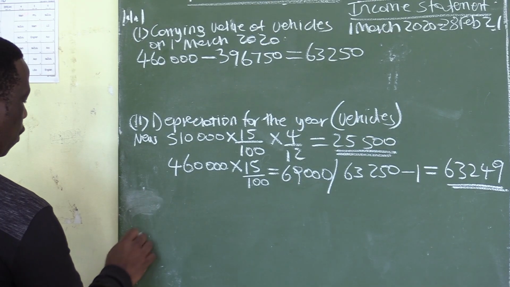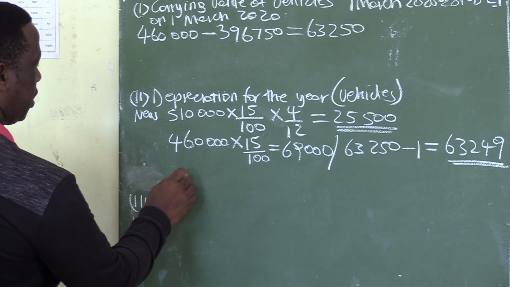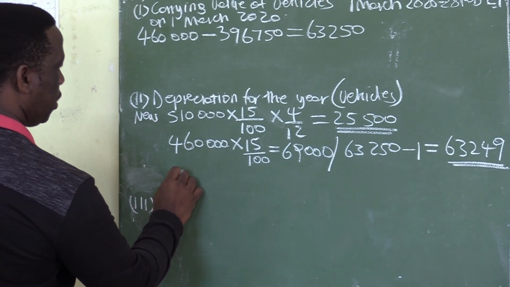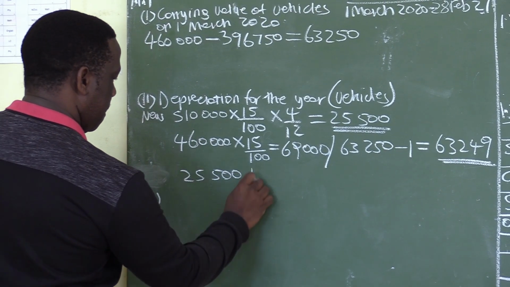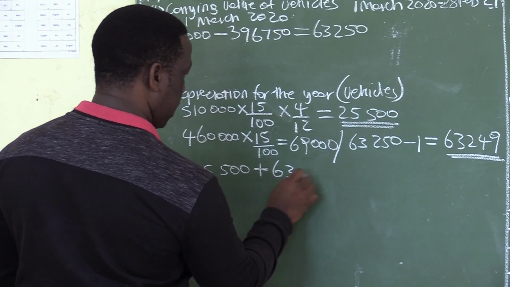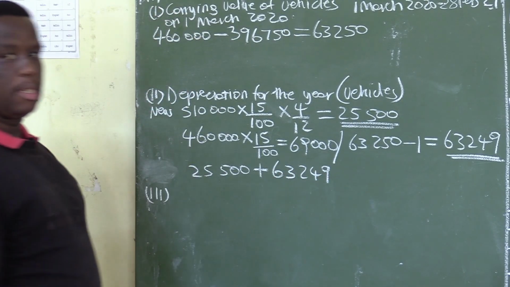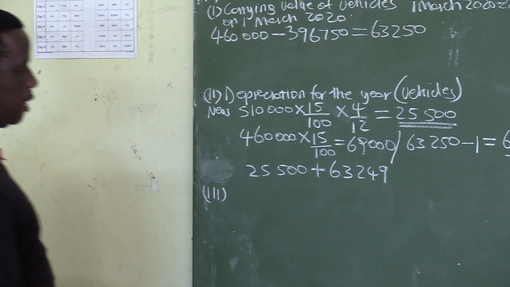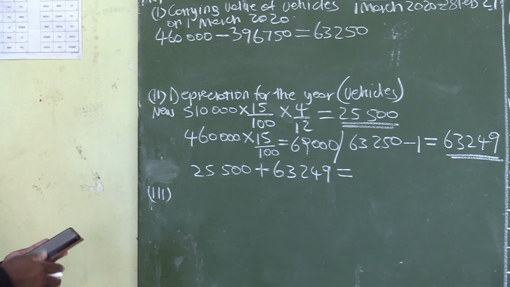Then the total depreciation will be a combination of the new vehicle at 25,500 plus the old vehicle at 63,249. Let's calculate this depreciation.